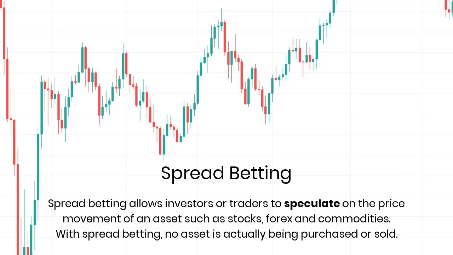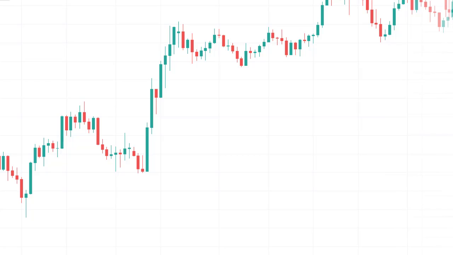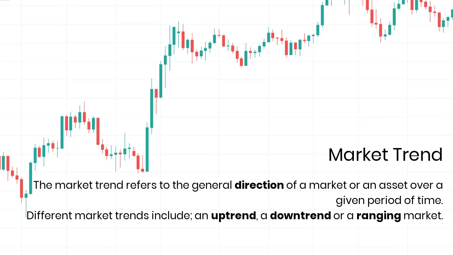Spread betting. Spread betting allows investors or traders to speculate on the price movement of an asset, such as stocks, Forex, and commodities. With spread betting, no asset is actually being purchased or sold. Market trend. The market trend refers to the general direction of a market or an asset over a given period of time. Different market trends include an uptrend, a downtrend, or a ranging market.